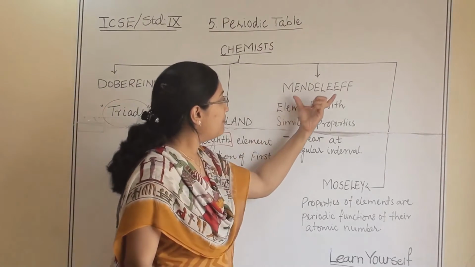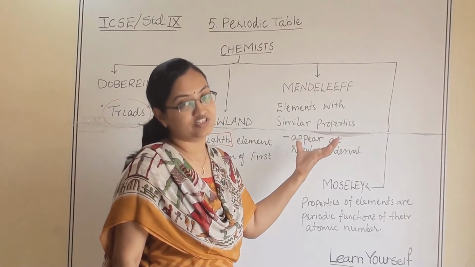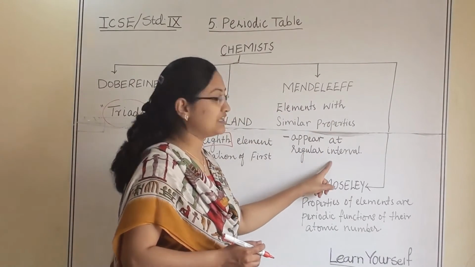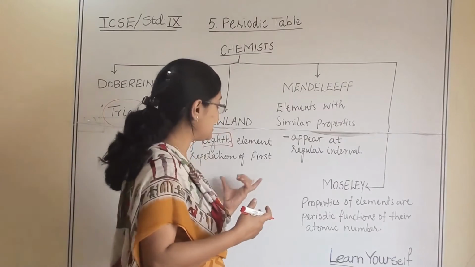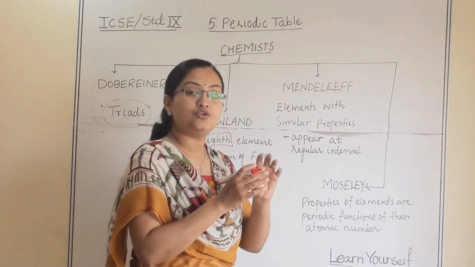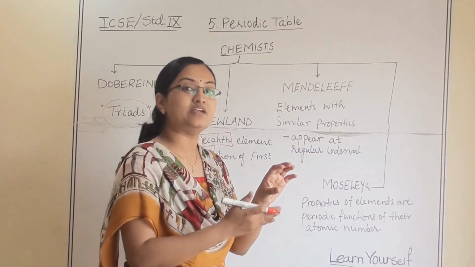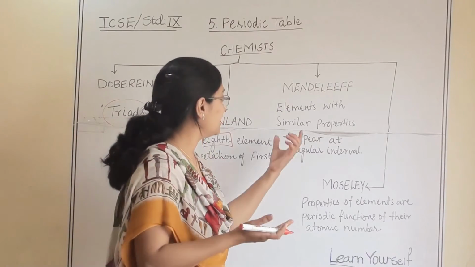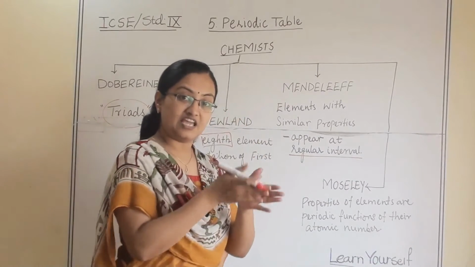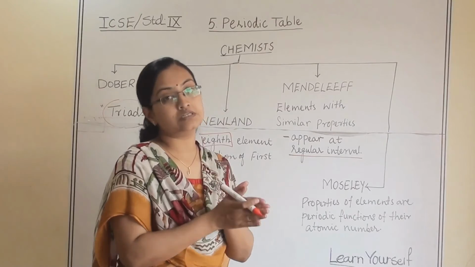After that, Mendeleev. Mendeleev is known as the father of the periodic table. Elements with similar properties appear at regular intervals. He also said the same thing in a different way: when you place one element after some elements, the element that comes again shows the same property. So it comes after a regular interval. If it is an 8th element, then after the 7th element, the 8th element will be the same one.